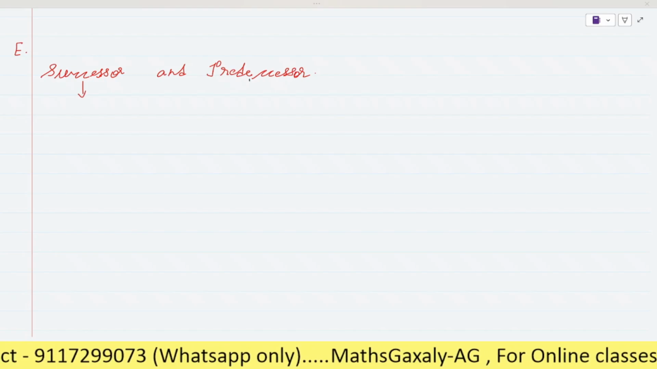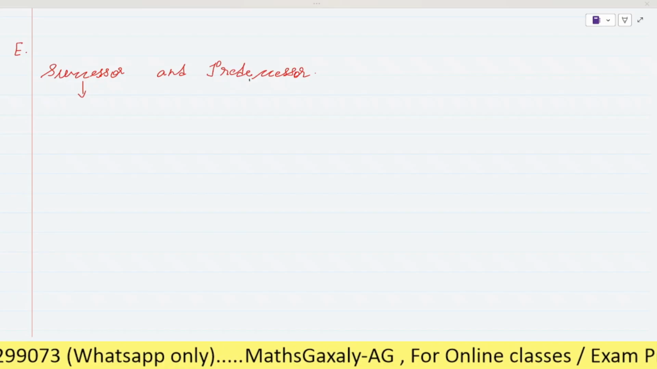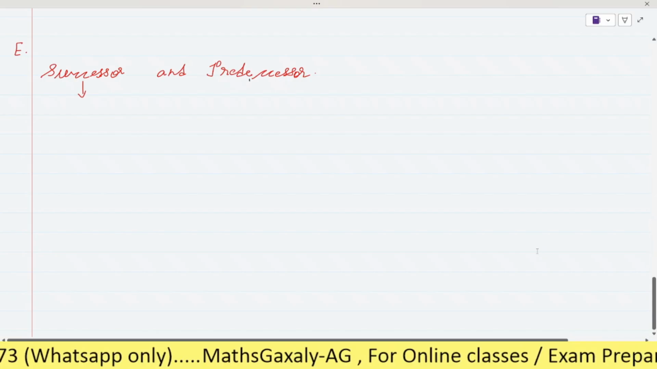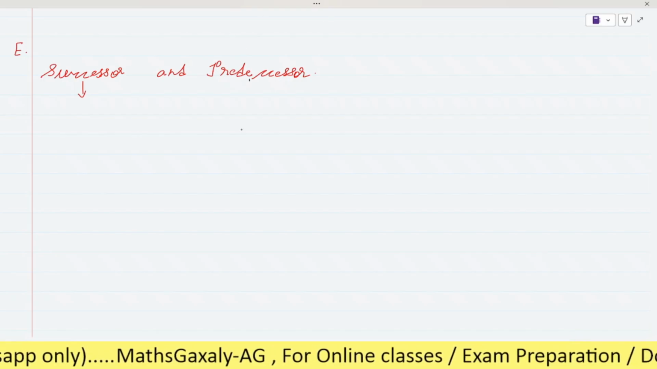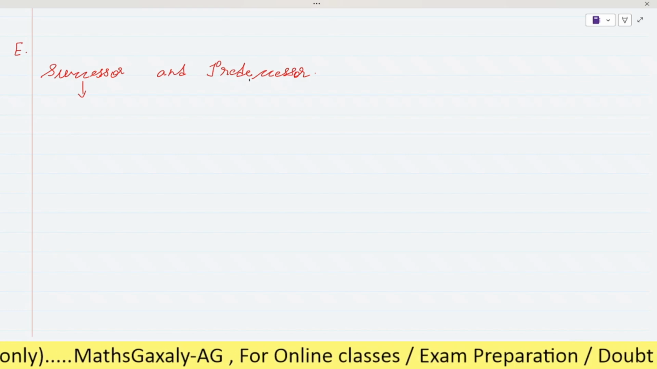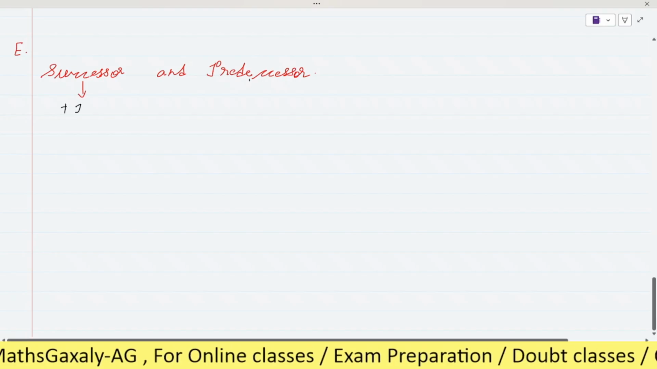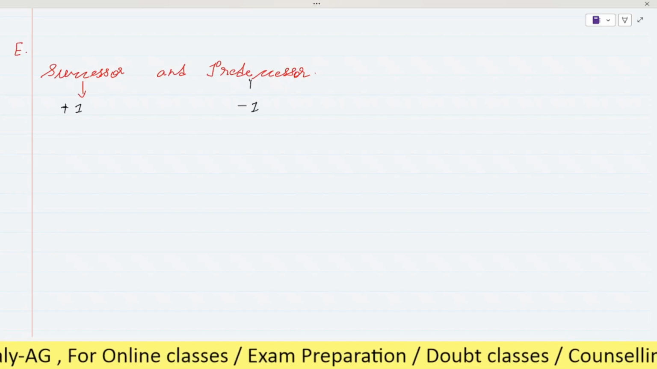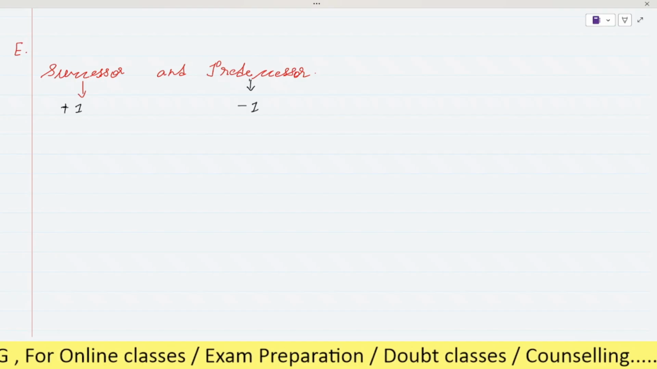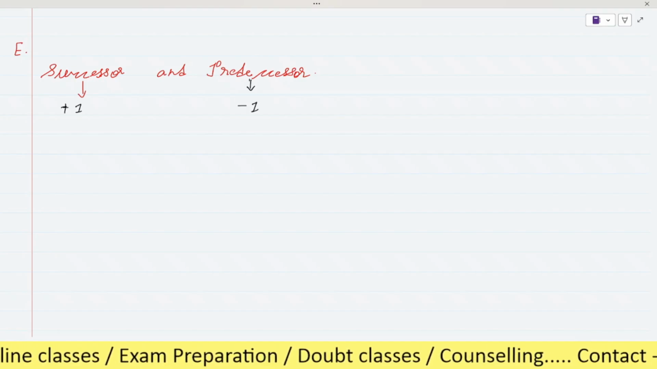Successor means the number after the number, and predecessor means the number before the number. Yes, very good. So successor means here we have to add +1 and predecessor means -1, right? I have some tricks. You can also use those tricks to remember the meaning of the successor and predecessor, right?